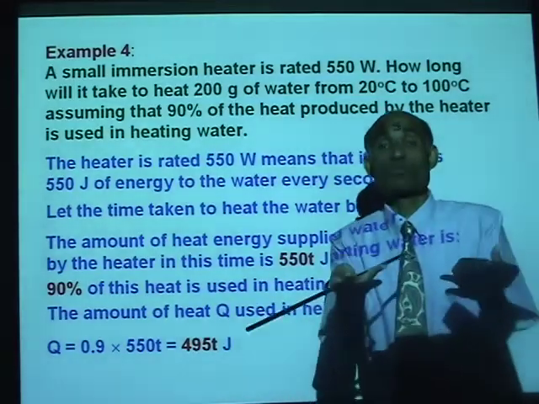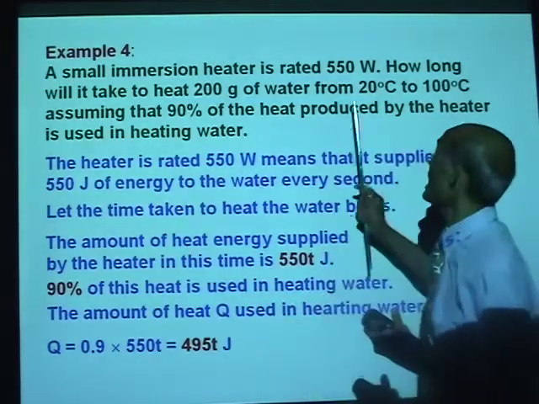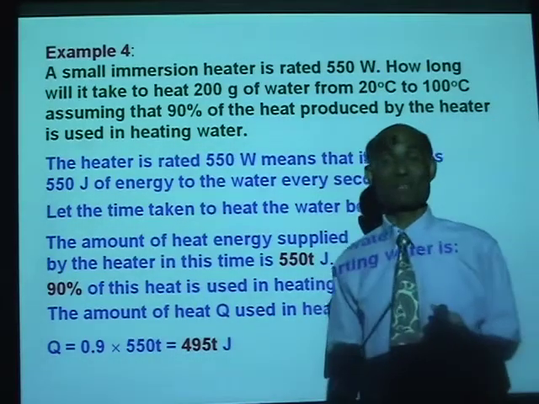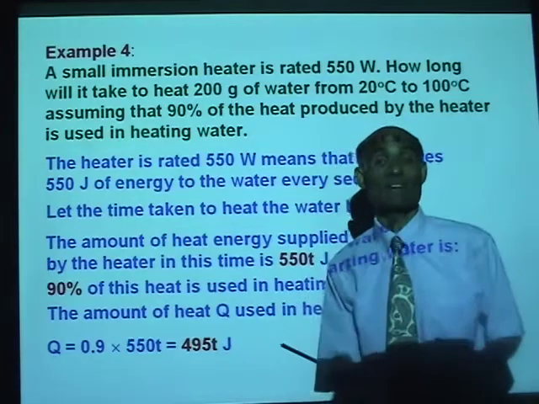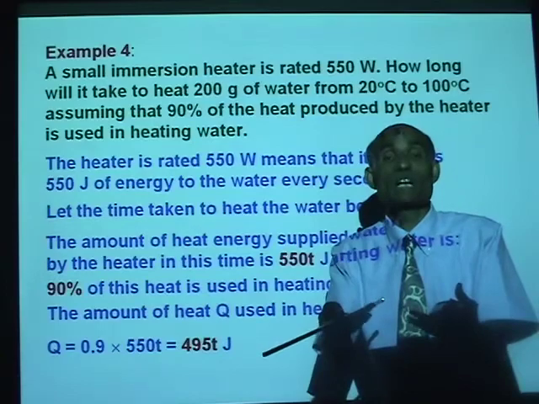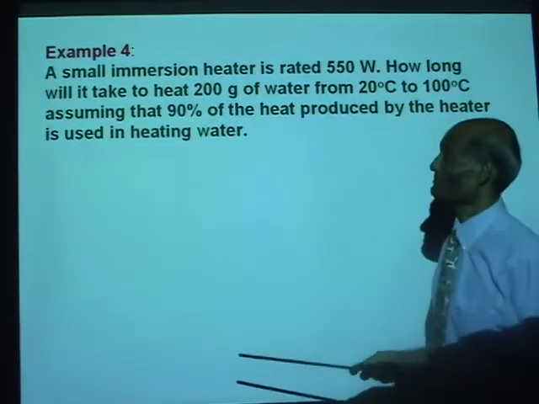Now, water receives that amount of heat and increases its temperature from 20 degrees to 100 degrees. Can you write an expression for that? What is the quantity of heat received by water to increase its temperature?